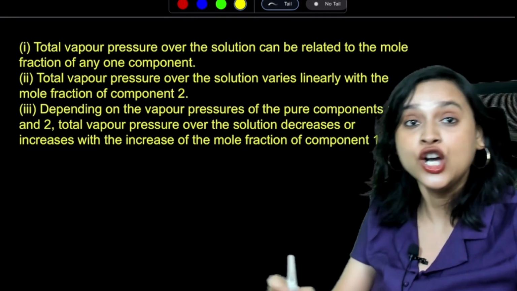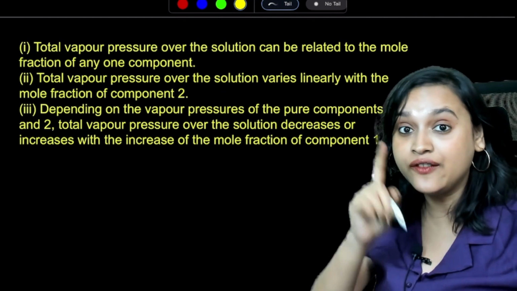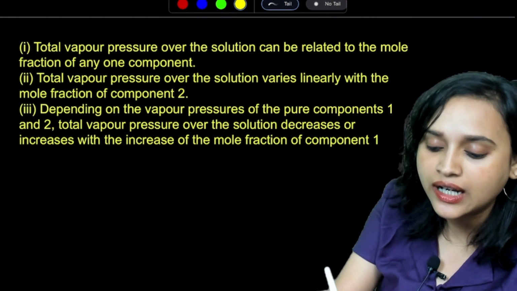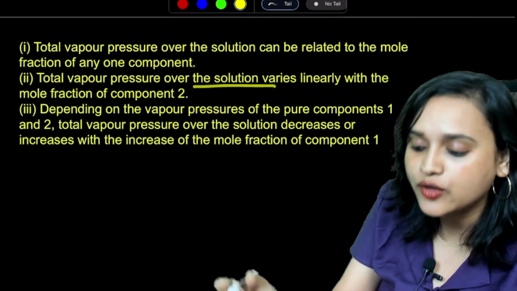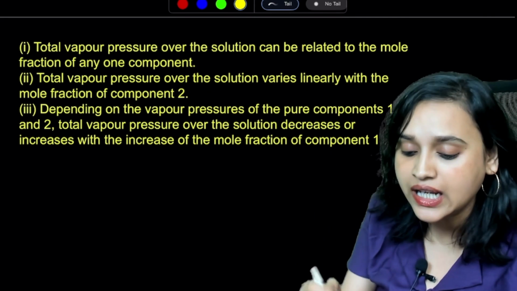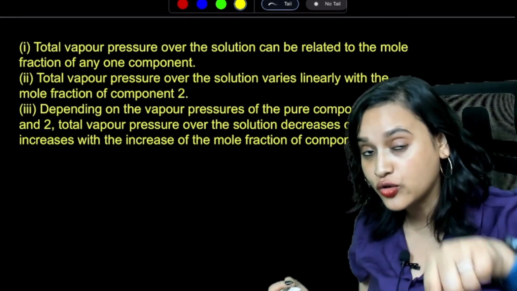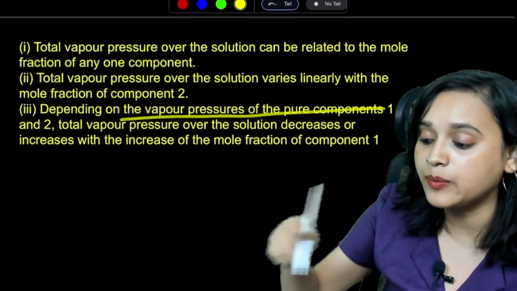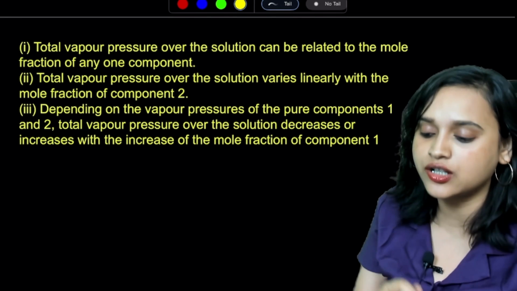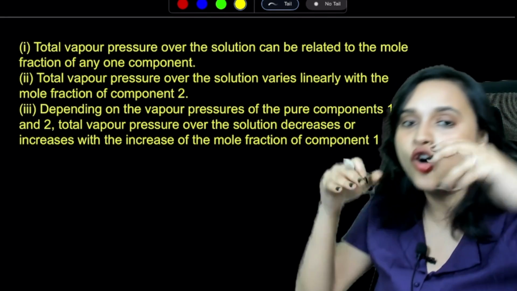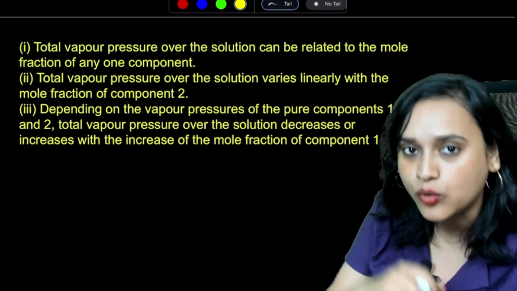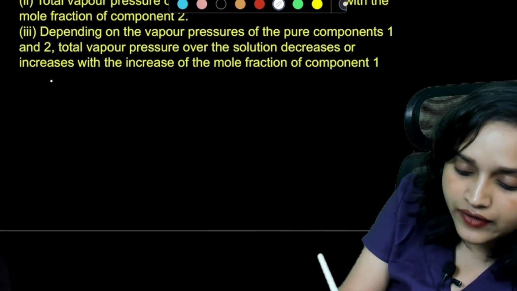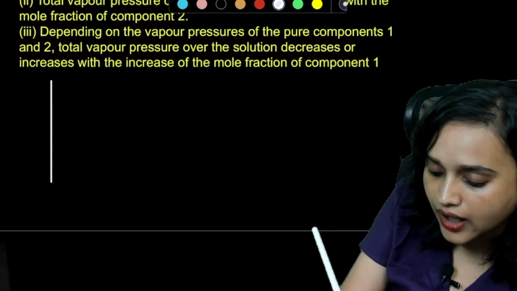The second conclusion is that the total vapor pressure over the solution varies linearly with the mole fraction of component 2. I'm going to draw the graph and show it to you as well. Depending on the vapor pressure of the pure components 1 and 2, the total vapor pressure of the solution either decreases or increases with the increase of the mole fraction of component 1. Gotcha? Now, the graph is going to look like this.